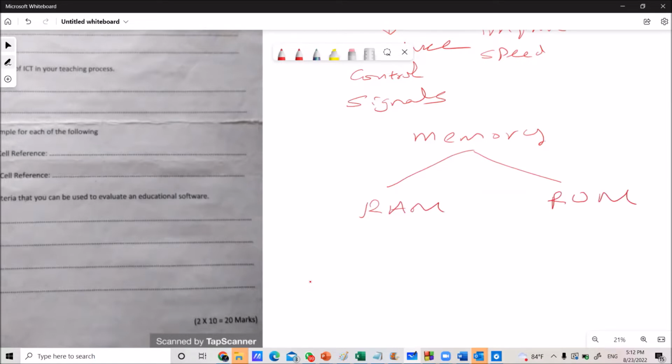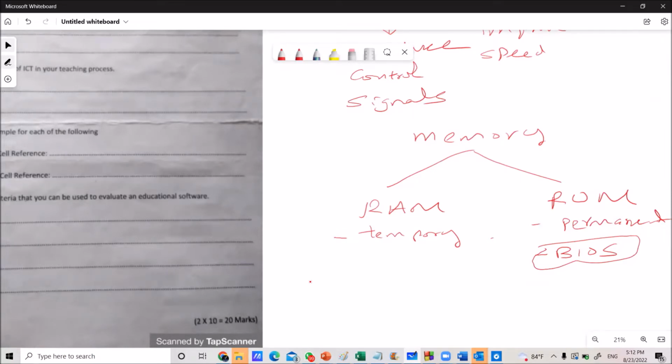RAM stands for random access memory. ROM stands for read-only memory. Right? RAM we normally use as temporary storage. ROM we normally use as permanent storage, here storing permanent type of data. The ROM has a special program called BIOS. Normally when starting the computer, the first program to activate is this BIOS program. This BIOS program is stored inside the ROM memory. Right.